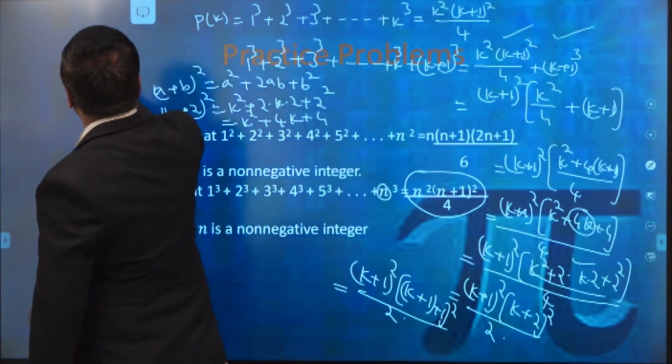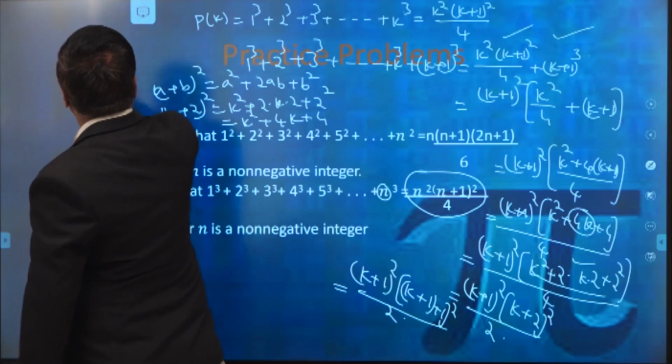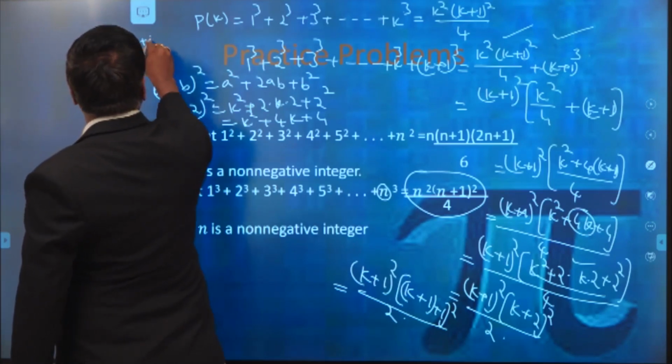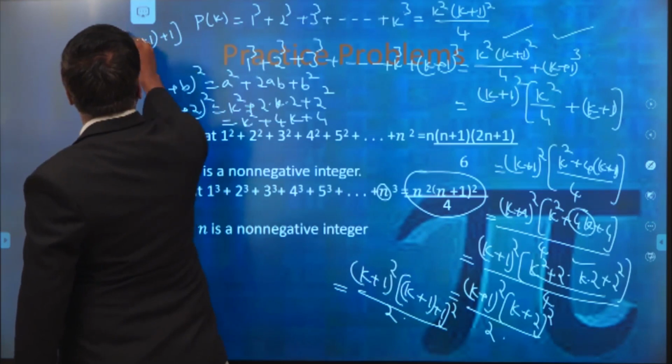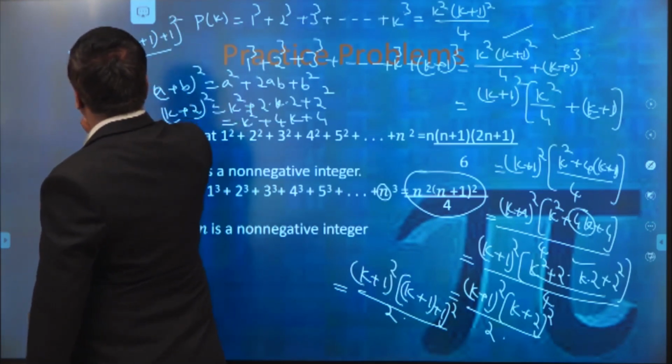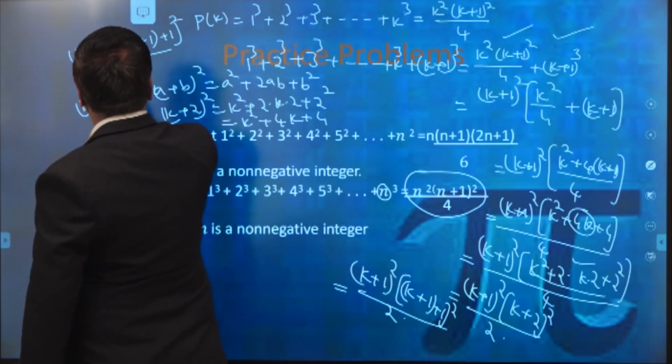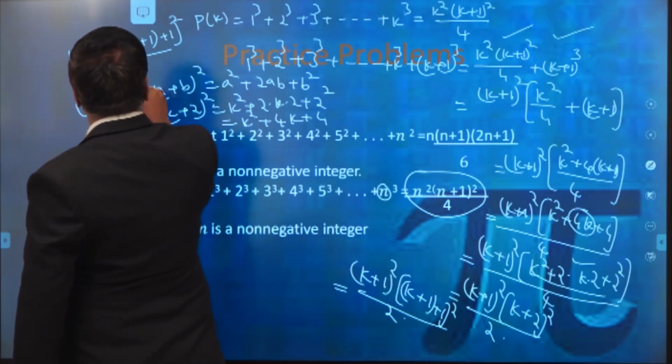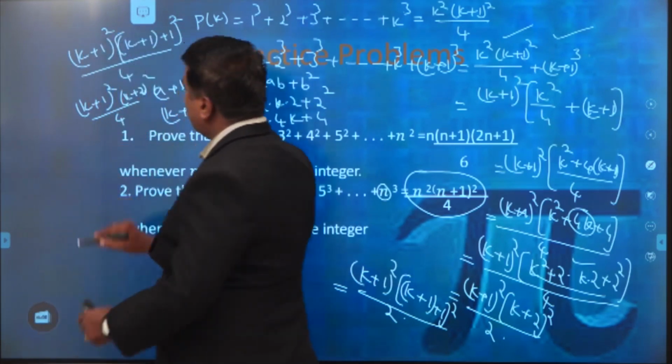So that is (k plus 1) into (k plus 1 plus 1) whole square. This is also to be whole square by 4. Then we will get (k plus 1) whole square into (k plus 2) whole square by 4.